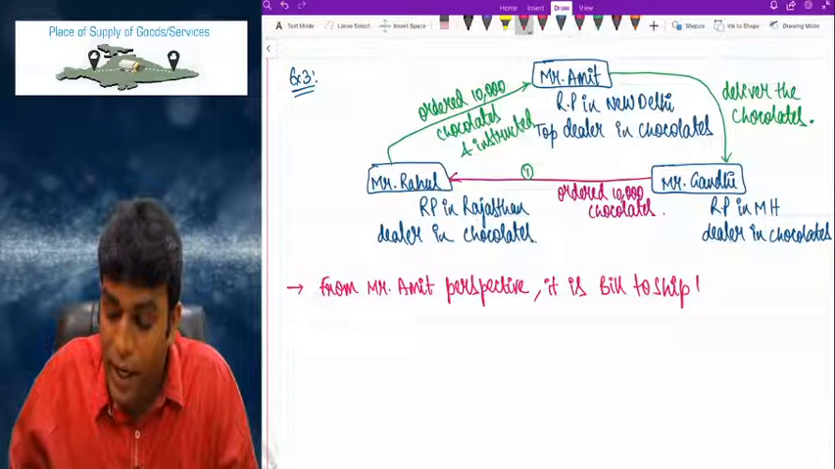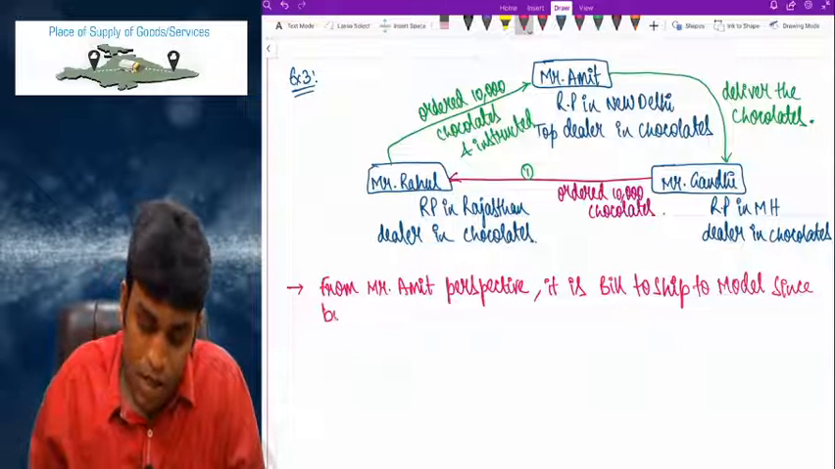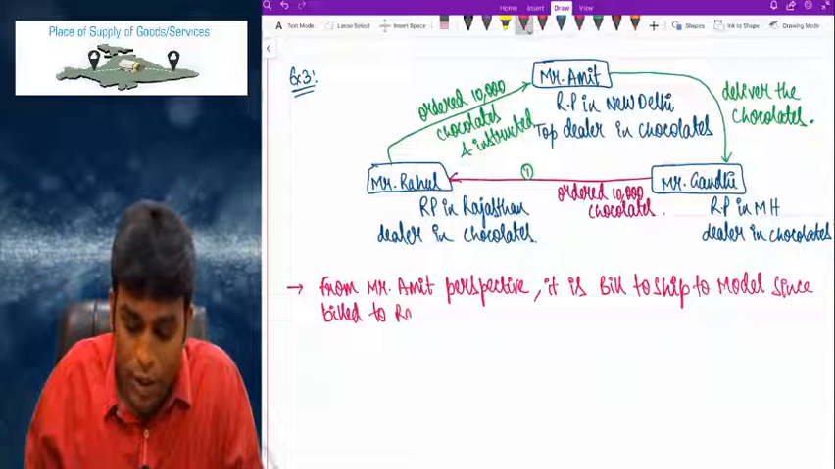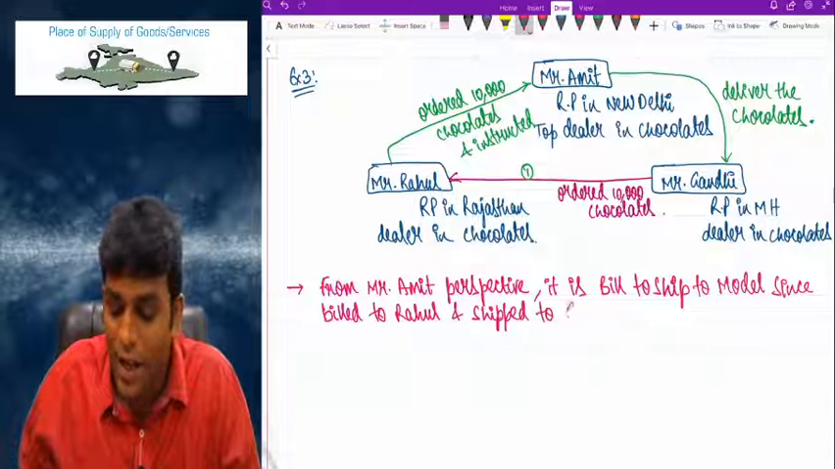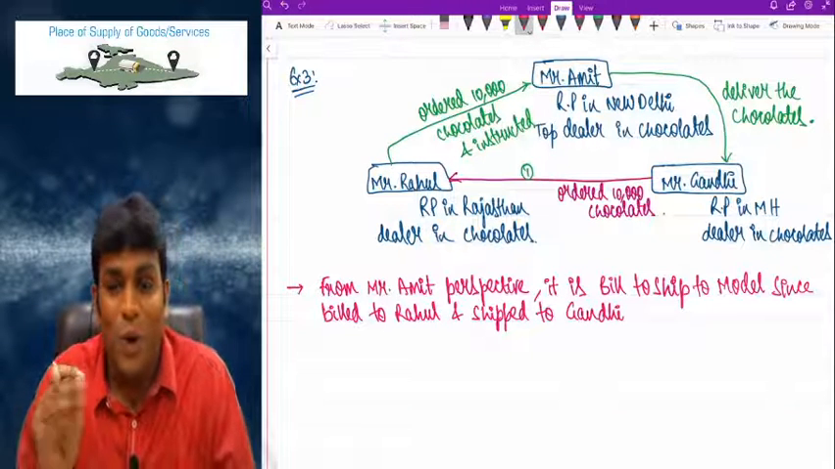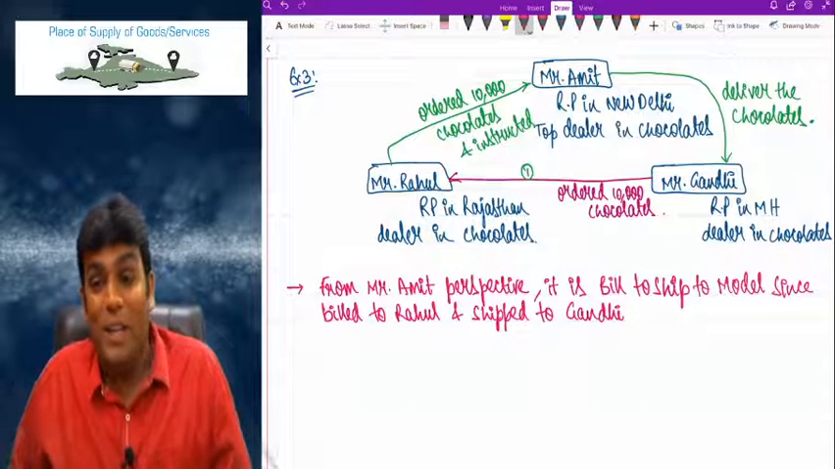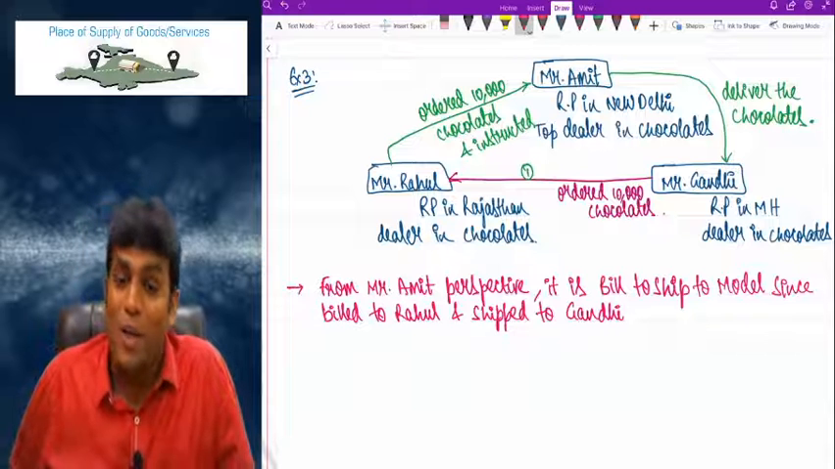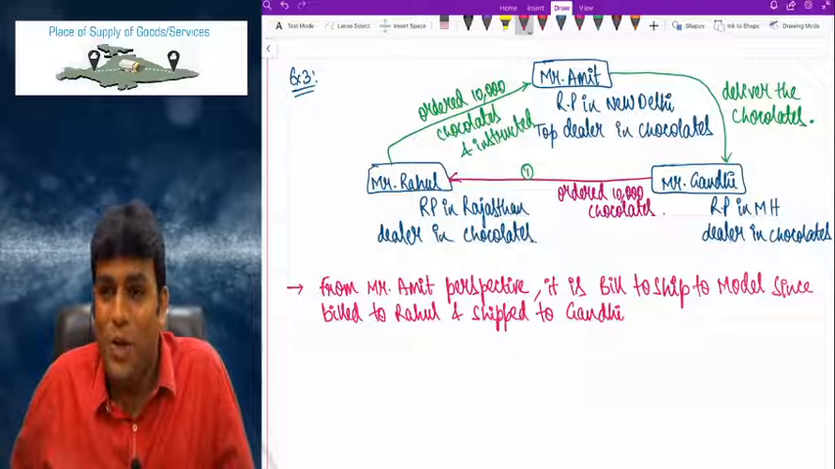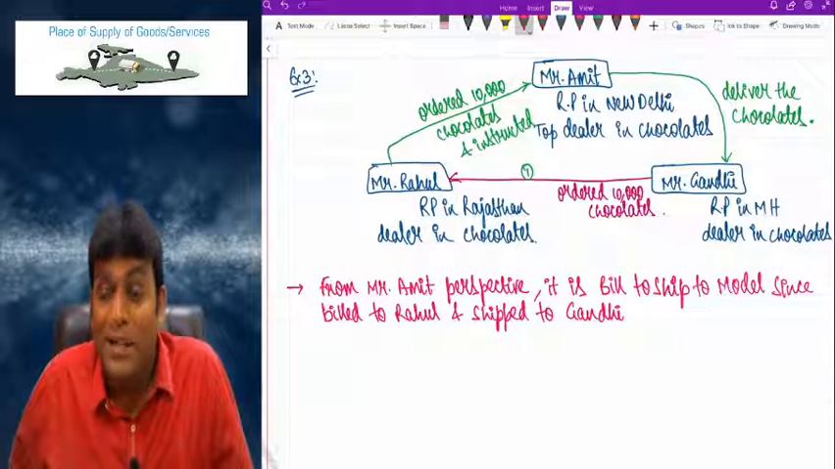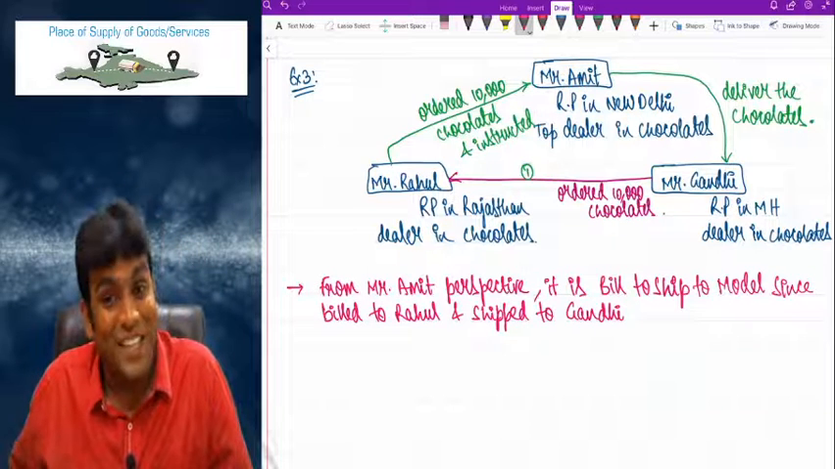a bill to ship to model. Billed to Rahul and shipped to Gandhi, obviously, because Amit doesn't know who is Gandhi at all, but Amit has sent the goods to Gandhi only upon the instructions of Mr. Rahul. Correct or not, my dear friends?